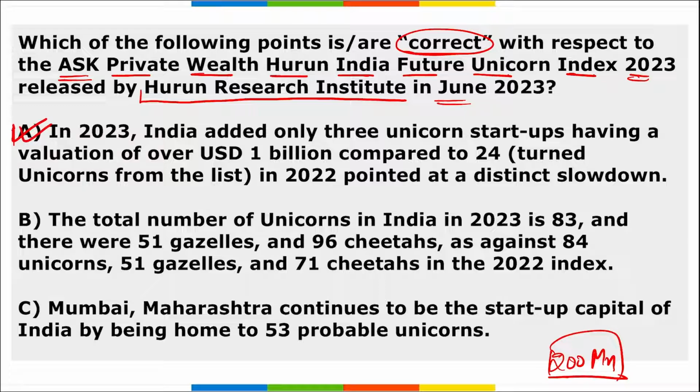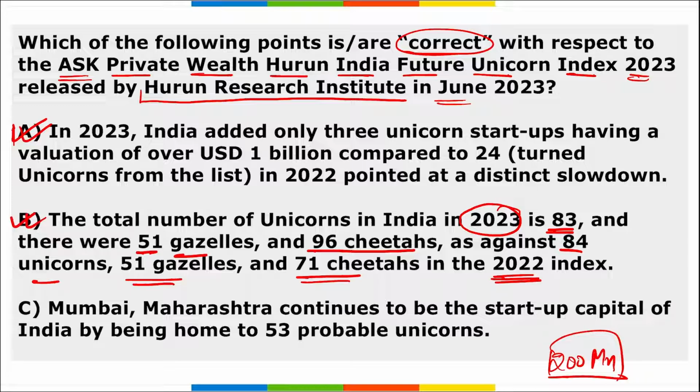Let's look at option B. Huron Research Institute found 147 Indian future unicorns from 25 cities, and they were set up on an average in 2015. The total number of unicorns in 2023 is 83, and there were 51 gazelles and 96 cheetahs, as against 84 unicorns, 51 gazelles and 71 cheetahs in 2022. So yes, this option is correctly marked here.